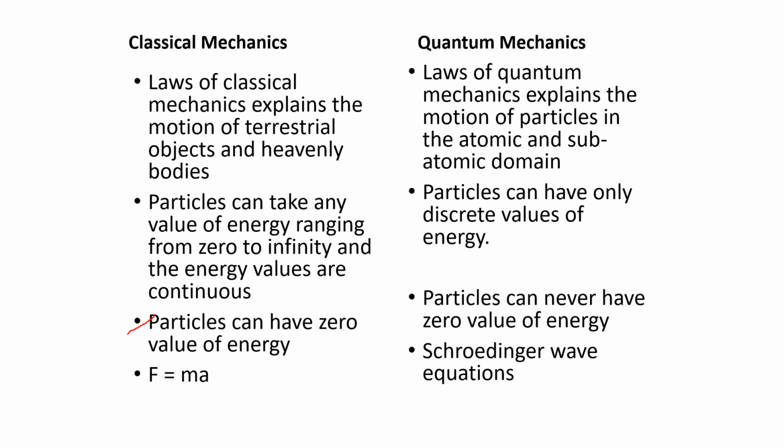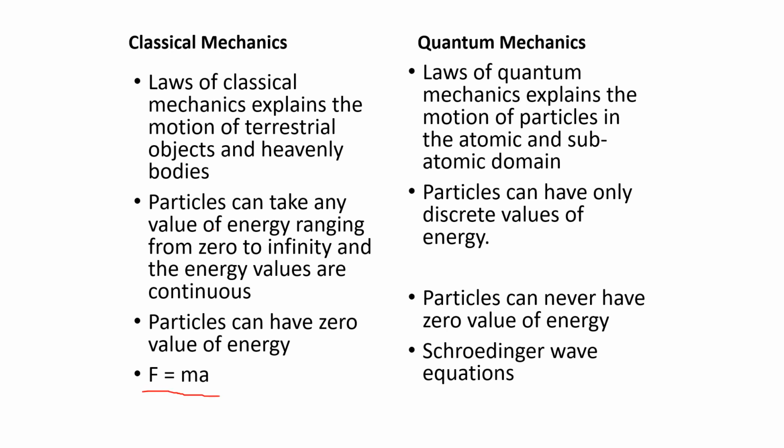In classical mechanics, particles can have zero value of energy, whereas in quantum mechanics, a particle can never have zero value of energy, because according to quantum mechanics, even if a particle is at rest, it is vibrating, so it must be having at least vibrational energy. So, in quantum mechanics, particles can never have zero value of energy.